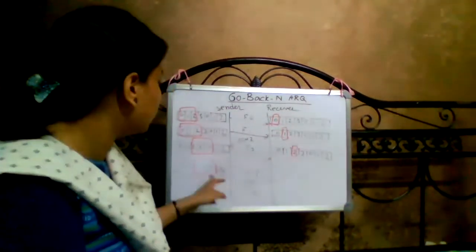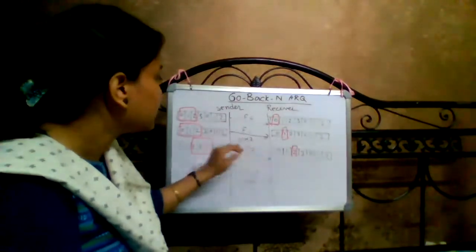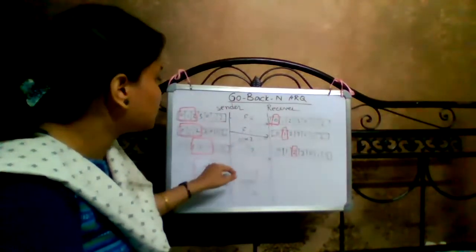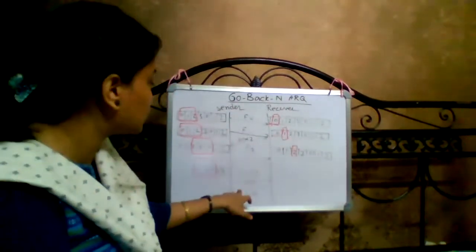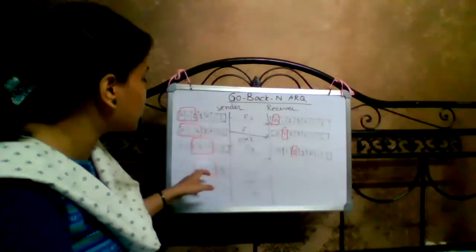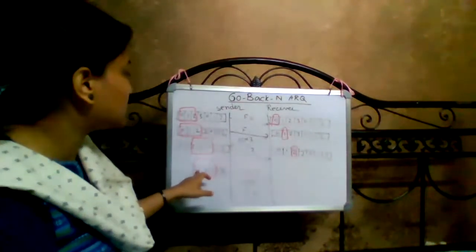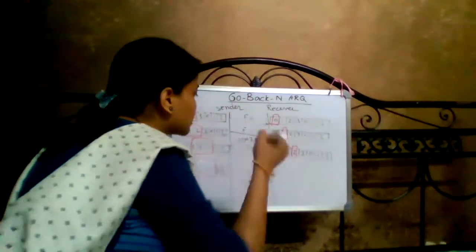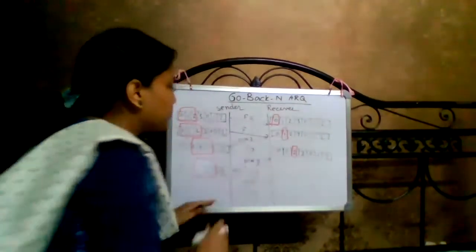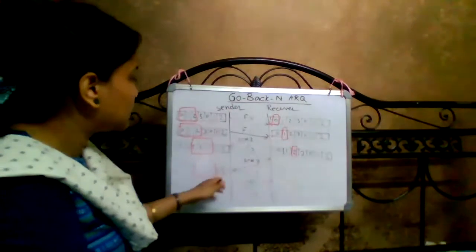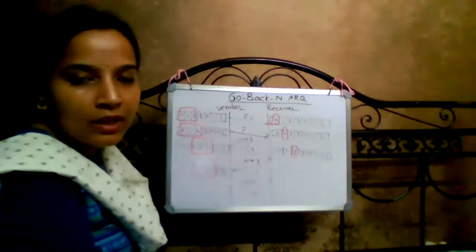Suppose here frame 2 is sent, frame 3 is sent, but we have received acknowledgement 0. Suppose in the meantime we receive ACK3.